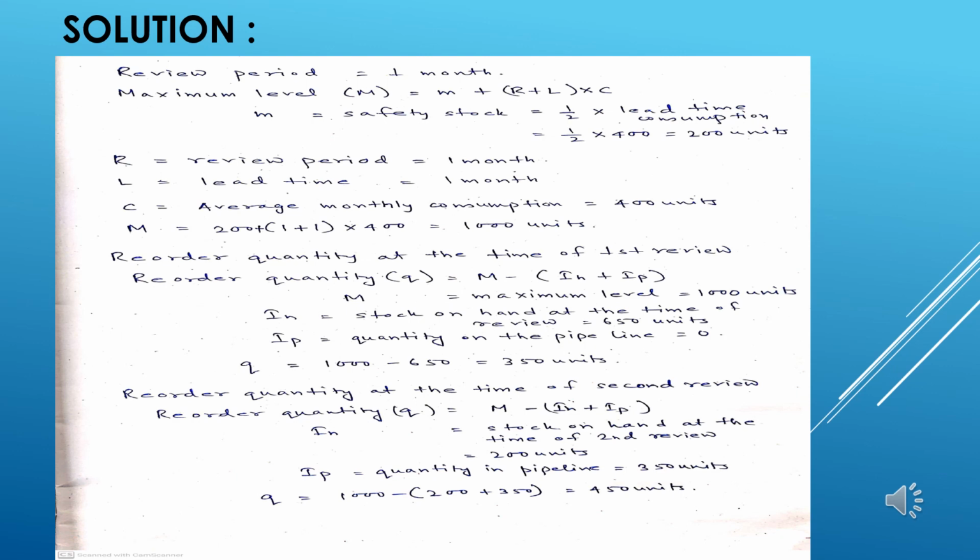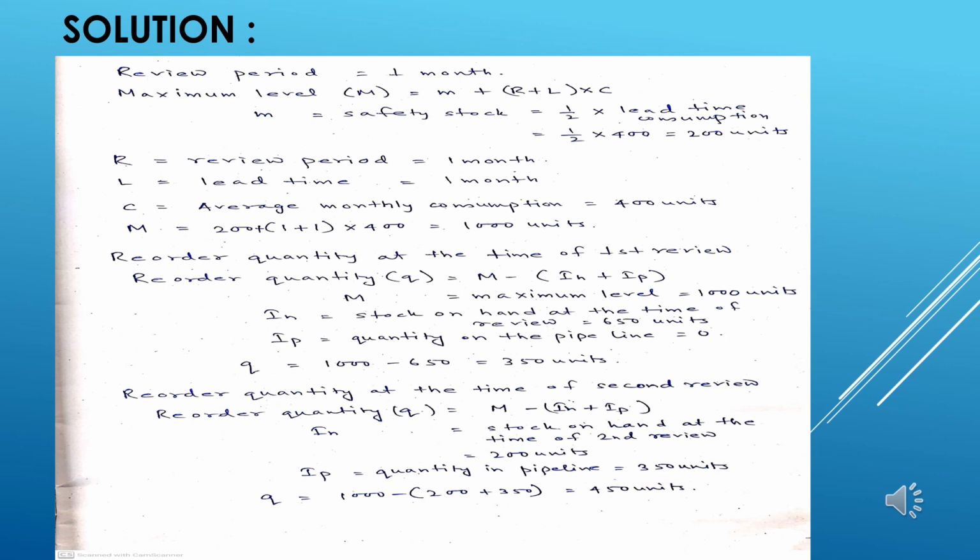Coming back to the second part of the sum, where the reordering quantity needs to be found if the stock on hand at the time of first review is 650. At the first review, we definitely have zero stock in the pipeline; no stock has been ordered yet.